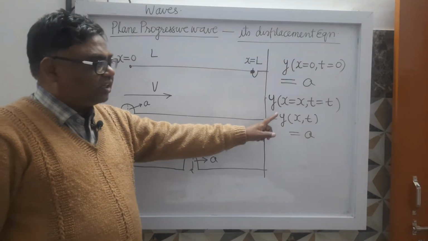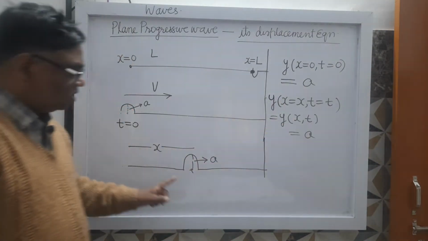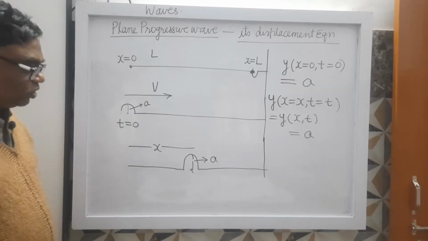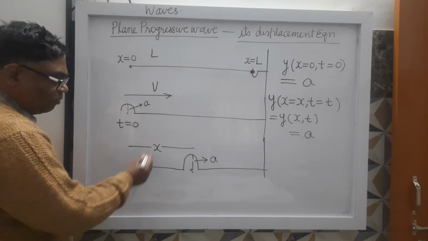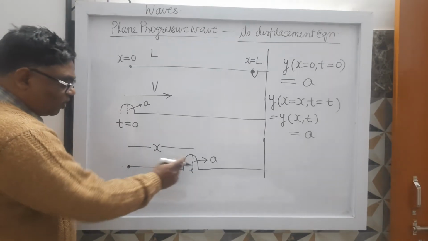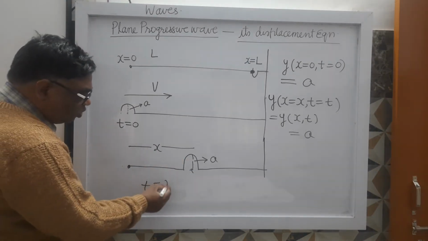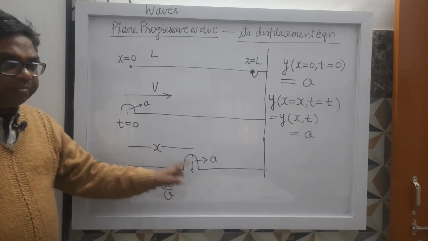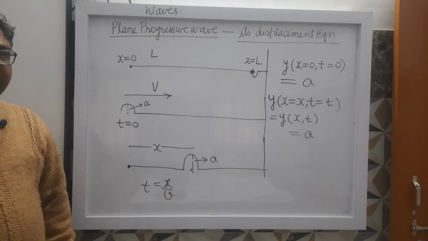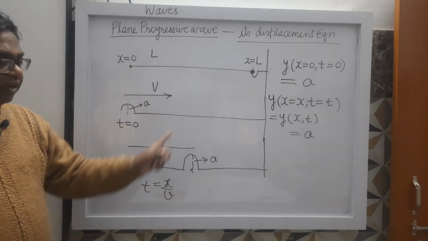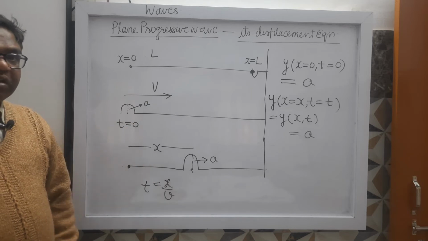Here you can see the displacement of this particle. Suppose the pulse is reaching from here to here. How much time will the pulse take in reaching from here to here? T equals x upon v, because the distance is x, traveling with the speed v.